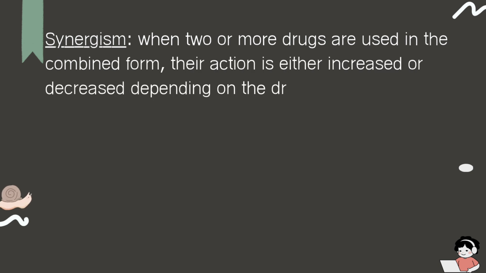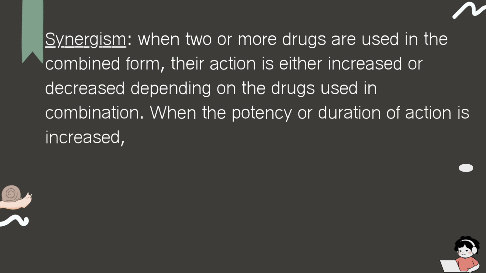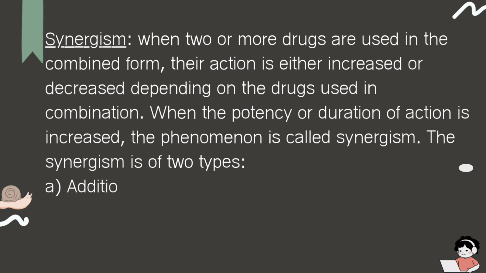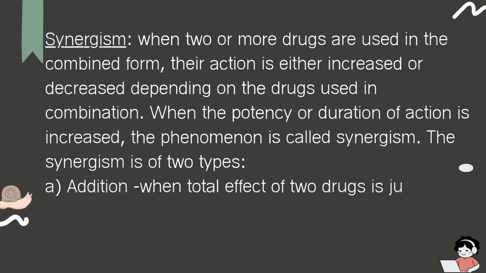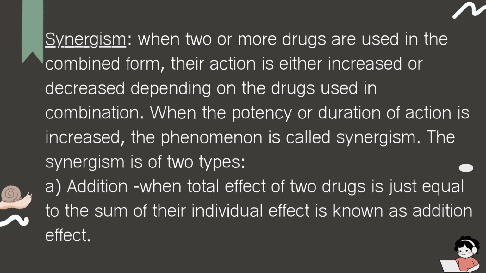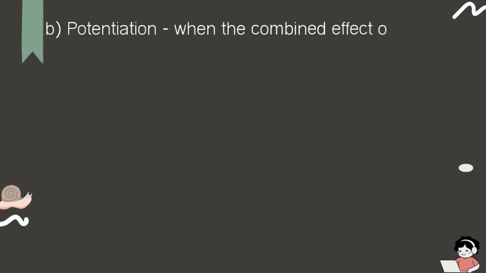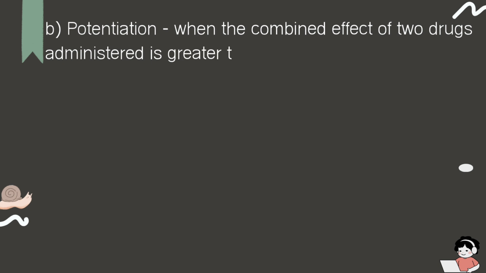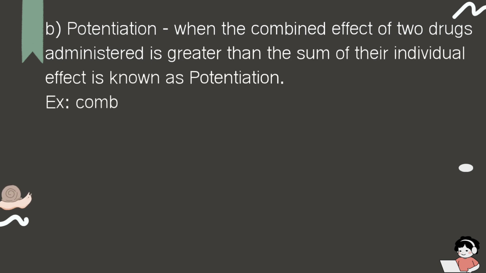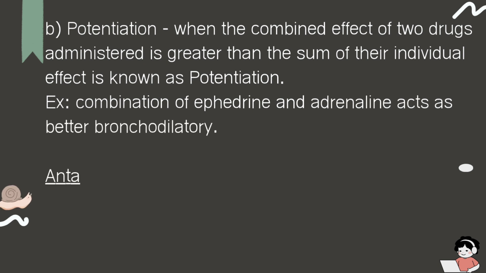Synergism. When two or more drugs are used in combined form, their action is either increased or decreased depending on the drugs used in combination. When the potency or duration of action is increased, the phenomenon is called synergism. Synergism is of two types. A. Addition. When the total effect of two drugs is just equal to the sum of their individual effects, it is known as addition effect. B. Potentiation. When the combined effect of two drugs administered is greater than the sum of their individual effects, it is known as potentiation. Example: a combination of ephedrine and adrenaline acts as a better bronchodilator.